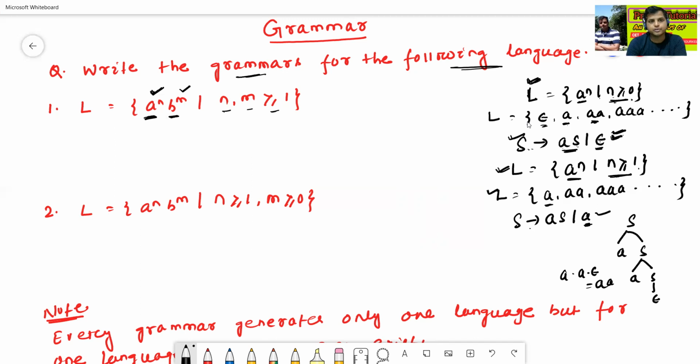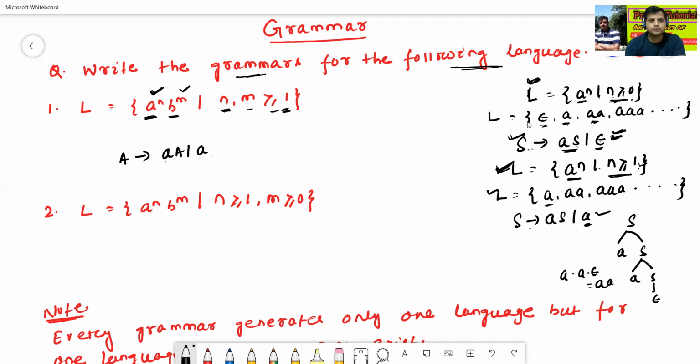Let it be A to AA or A, because here n is greater or equal to 1. Since n is greater or equal to 1, A to AA slash A, means we can use this formula for a to the power n, n greater or equal to 1.